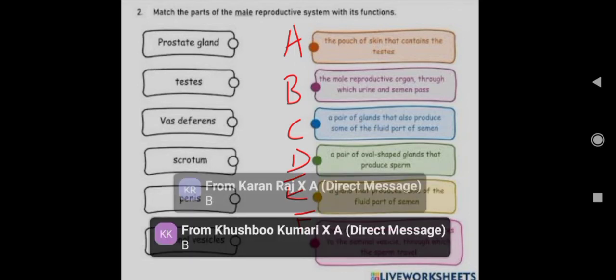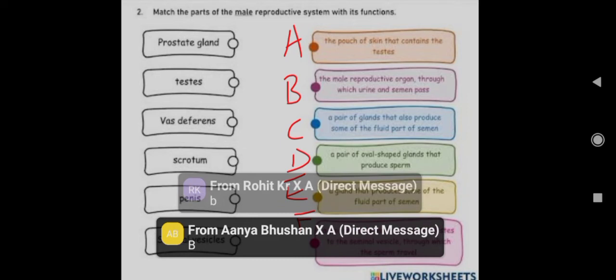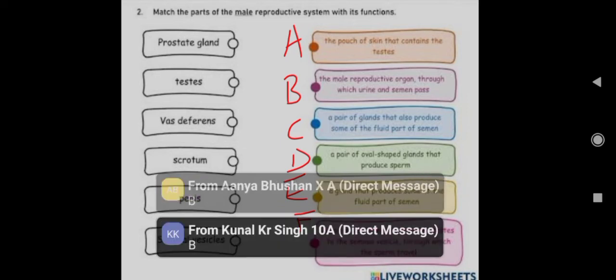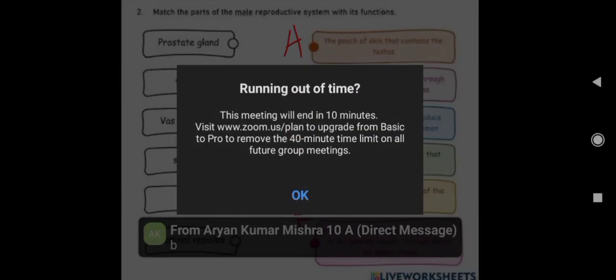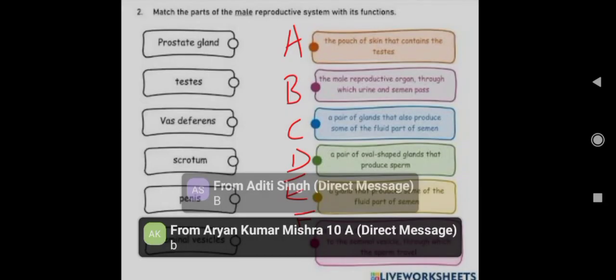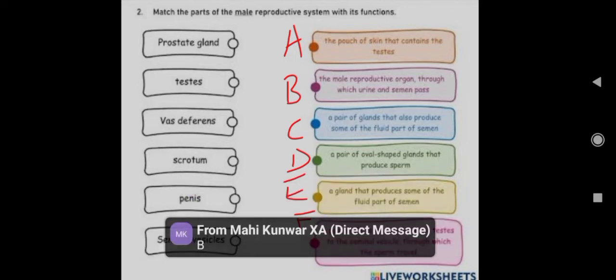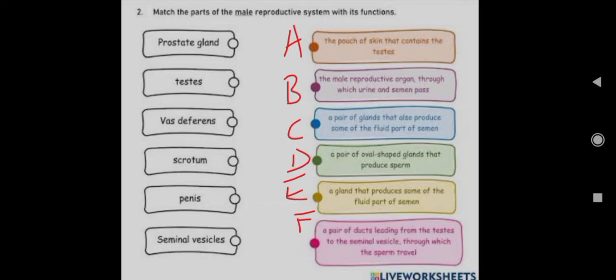B. Yes, correct. The male reproductive organ through which urine and semen pass. Students, while discussing, we have also said something about semen. What is the difference between sperm and semen? Tell me. While answering this, you go for another question also, that what is the difference between semen and sperm?